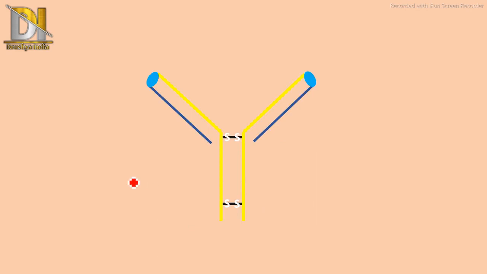Then the next part is the structure of antibody. So first of all, what is meant by antibody? It is the main functional unit of our immune system. It is proteinous in nature. So there are two strands. This yellow strand means heavy chain, and this blue means light chain. Both the heavy chains are attached through a disulfide bond,